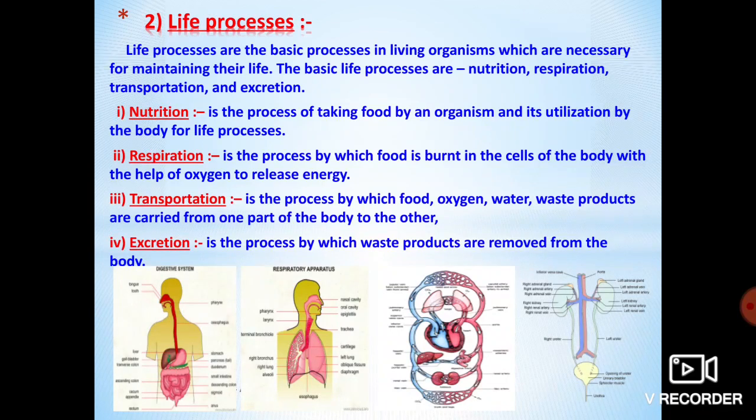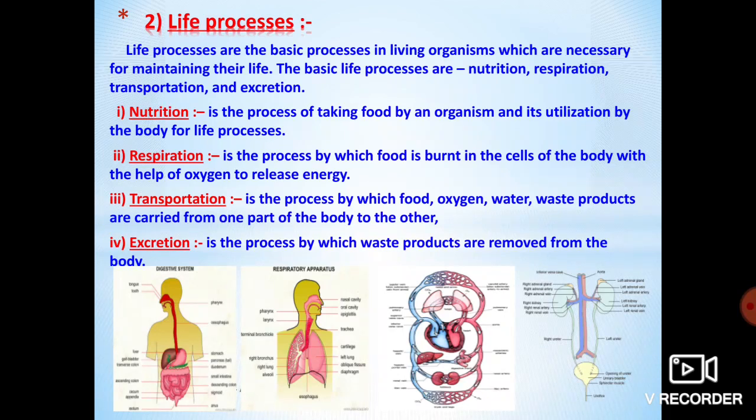We call that elimination. Our body also has one more very important elimination part, called the excretory system. The excretory system is very helpful to eliminate or remove waste products, or nitrogenous waste products, from the body.